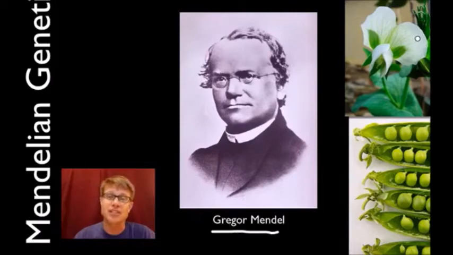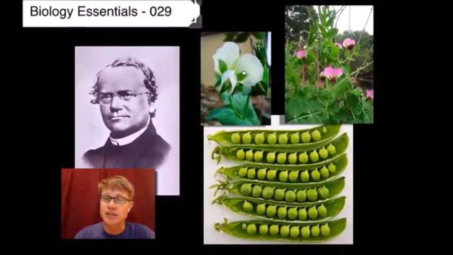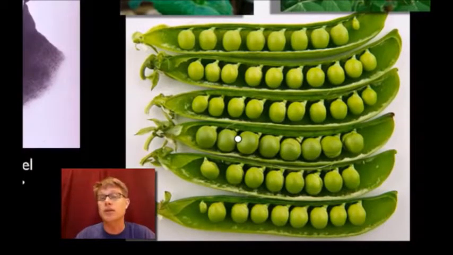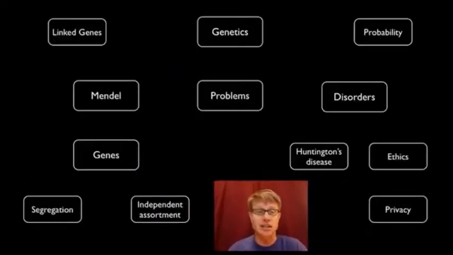But this is what he did. He was happy crossing pea plants. He can take one pea plant and use a paintbrush to transfer pollen from one to another, so they were the parents. He would then create offspring as a result of that. Now, peas are great because they have a number of different characteristics. And more importantly, you can make a lot of them really quickly. So in a pod, each of these peas is an actual new organism. So you can plant those and see how they grow. And so he figured out a lot of genetics as a result of it.